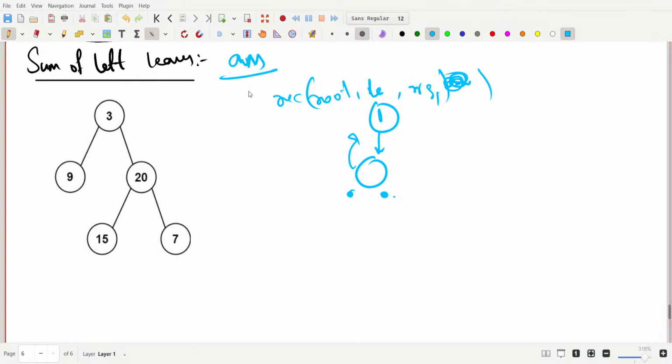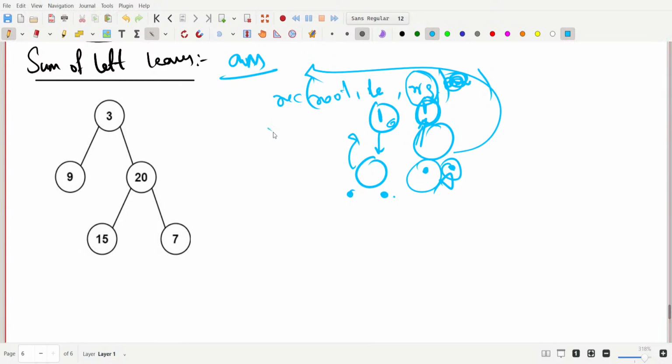And if it is the right value, even if the right node has null values, we should not add it into the answer. I think it should work.